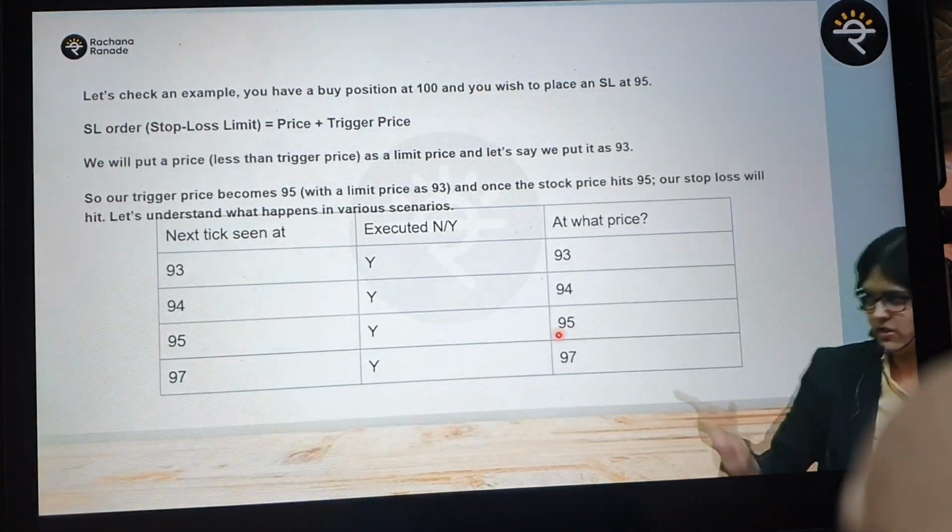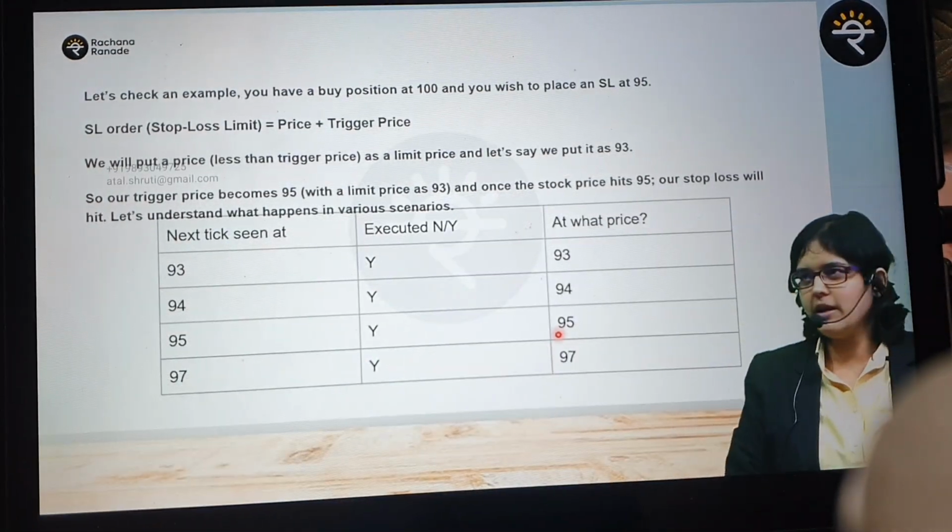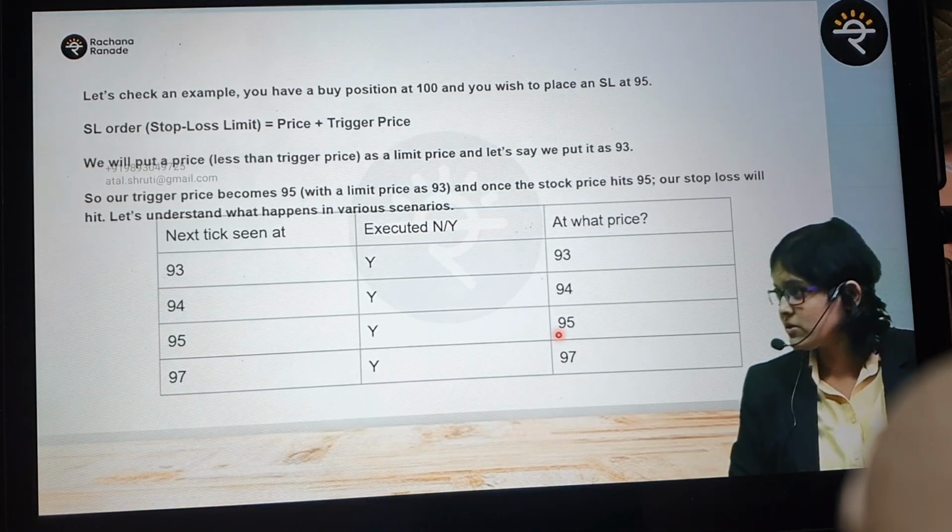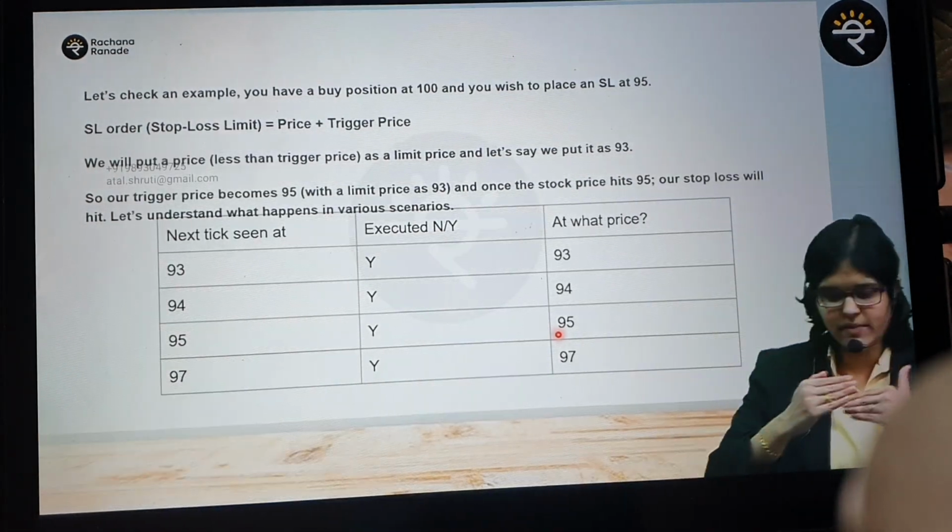There is something called a trailing stop loss, is what he's asking. Trailing stop loss, unfortunately, right now in Zerodha also, you can't put a trailing stop loss for delivery based transactions. For intraday, you can trail your losses. Trail means take it up and up.